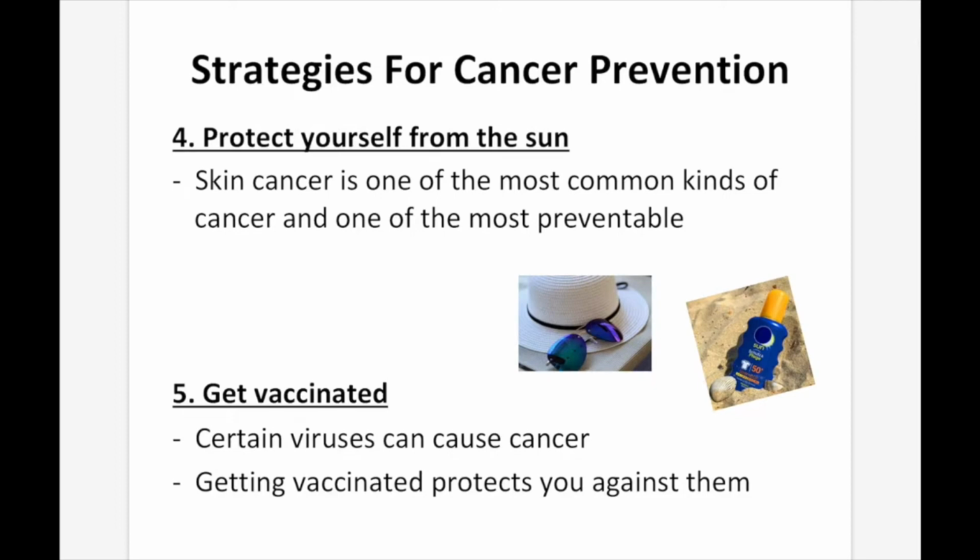Number 4, protect yourself from the sun. So we've already mentioned this. When you're outside in the sun, whether it's cloudy or not, in the middle of summer, you need to take care of yourself. Skin cancer is one of the most common kinds of cancer, and it's also one of the most preventable. Wear your hat, wear your sunglasses, wear your sunscreen. Number 5, get vaccinated. Certain viruses can cause cancer. Getting vaccinated protects you against these kinds of infections, which prevents you from that kind of cancer.